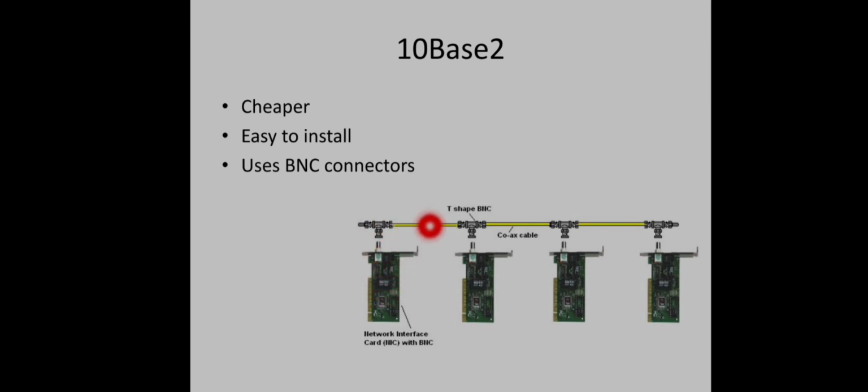Now the second type is 10 base 2, which is thinner than this 10 base 5. So it is more flexible and cheaper also, and easy to install. Then it uses BNC connector instead of this vampire tap. You can see that some T connectors are used to connect this network interface card of the computer to this main cable. Okay. So here also coaxial cable will be used for connection.